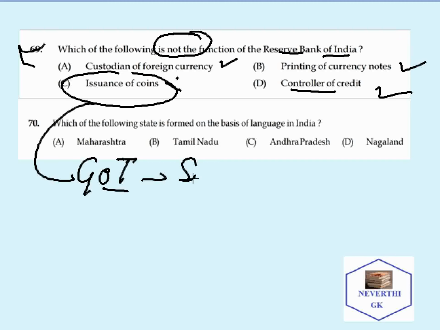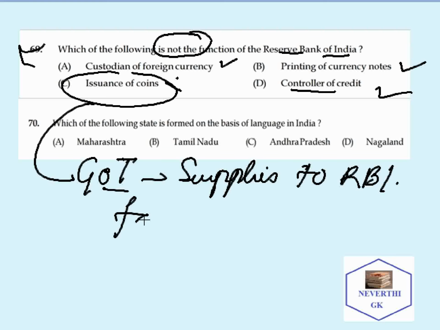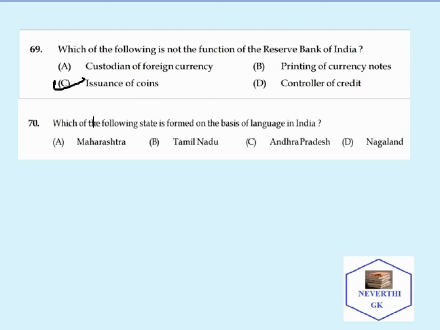The Government of India supplies coins to the RBI for their circulation. So the correct answer will be issuance of coins. Issuance of coins is done by the Government of India.